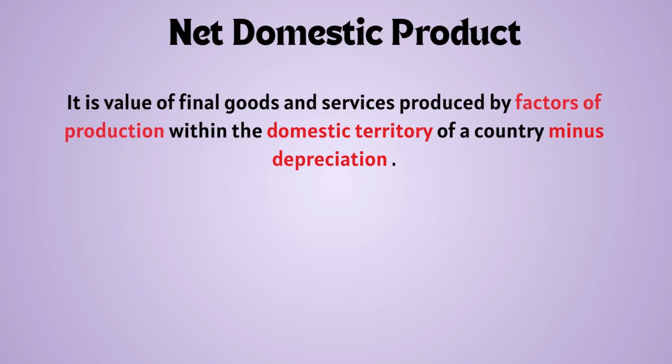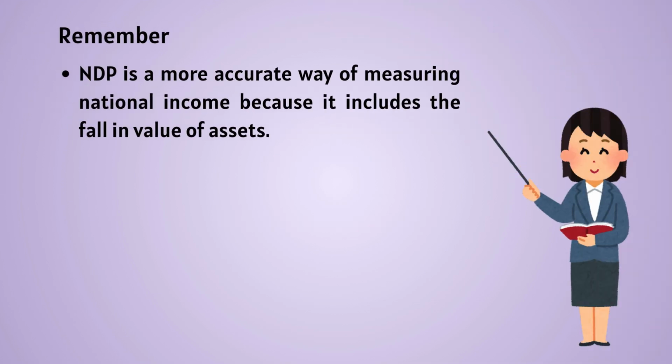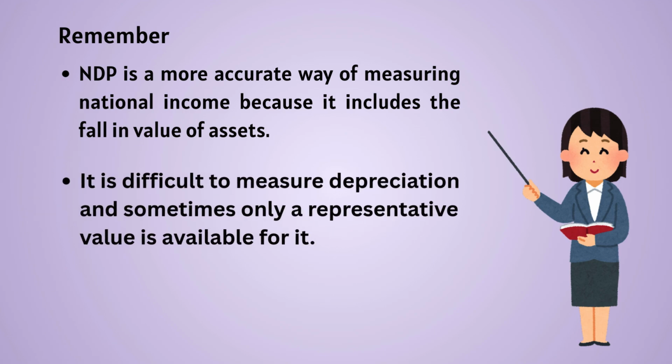So, net domestic product refers to the goods and services produced by resources known as factors of production within the political geographical boundaries, or the domestic territory, of a country, minus the depreciation. Net domestic product is a more accurate way of measuring national income because the fall in value of assets is accounted for. However, you must keep in mind that measuring depreciation can get pretty difficult, and sometimes you may only get a representative value and not the accurate value.